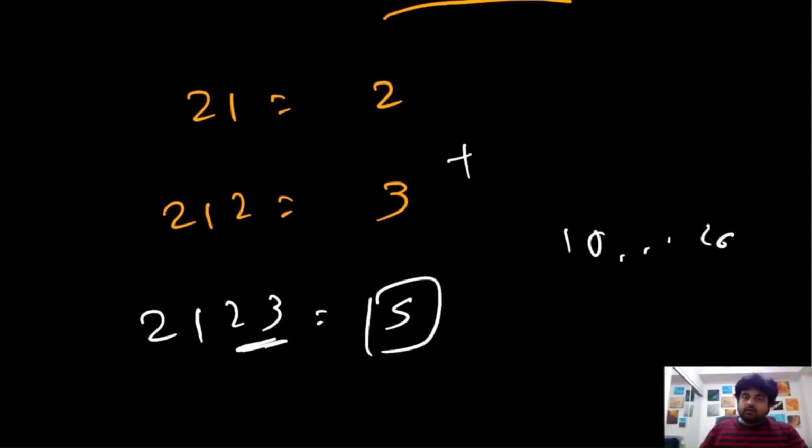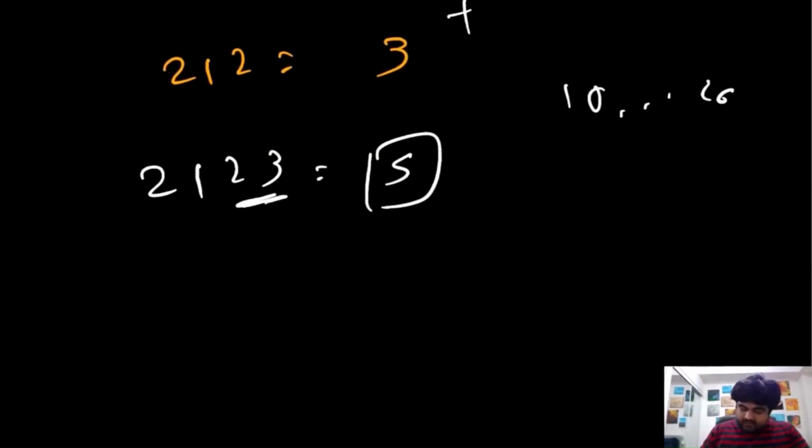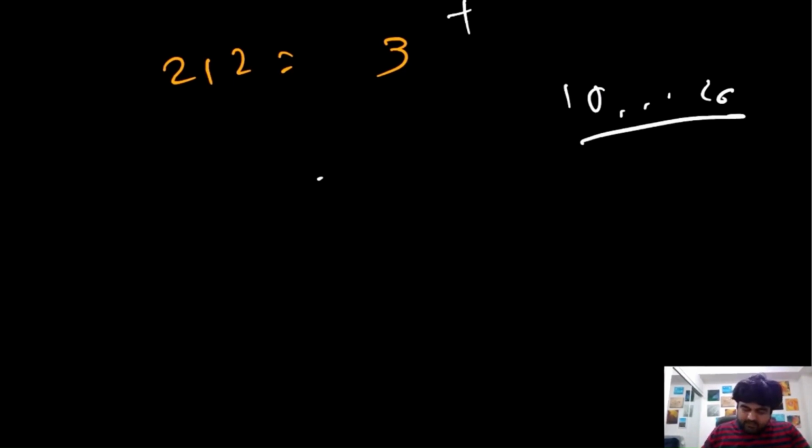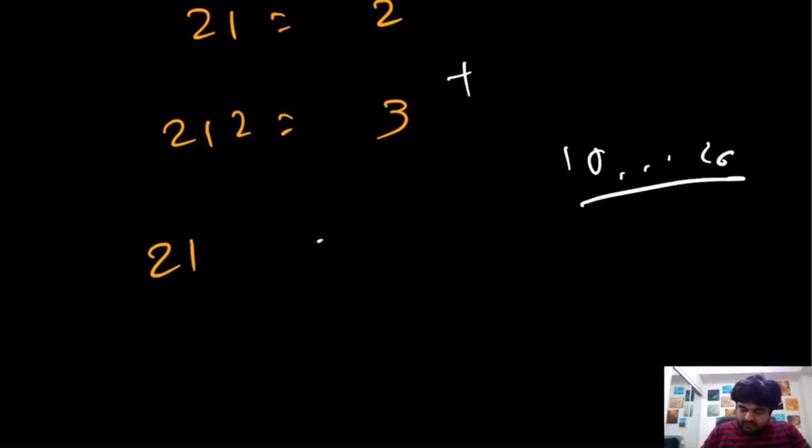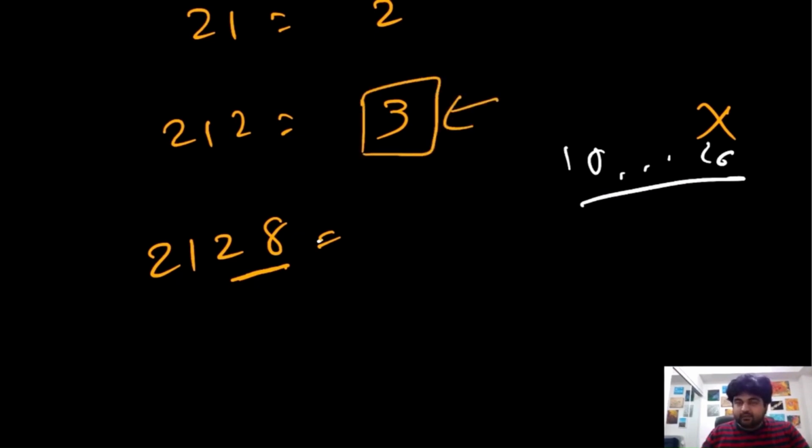Now what could be the other case? Well, the other case could be that the new value we are adding does not fall between this 10 to 26. So suppose over here the new value we are adding is 2128, something like this. So after adding this new value, this becomes 28. It does not fall between this 10 to 26. Because it does not fall between this 10 to 26, actually we don't need to do addition over here. We simply need to take whatever the routes we can make before this element, and that would be the only possibility we would be able to decode this one as well.